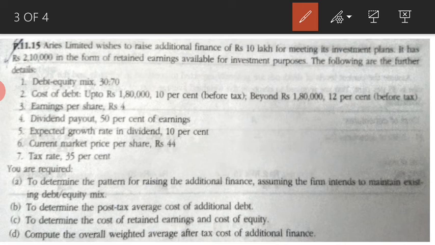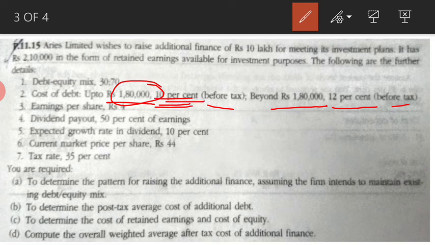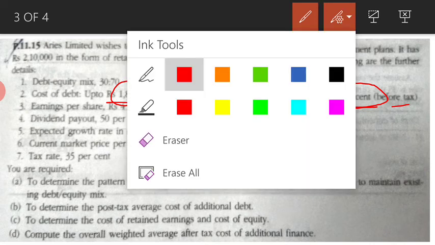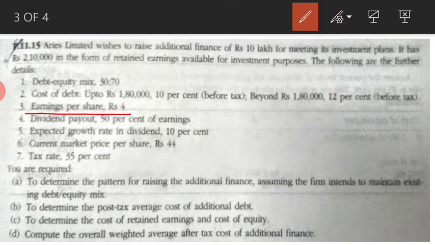Then cost of debt up to 1,80,000 is 10%, and beyond 1,80,000 it is 12%. They have specified that it is before tax. Please remember this. If your debt is totally 1,80,000 or less, then the rate of interest applicable will be 10%, and anything above 1,80,000, the interest charge will be 12%. So first we have to find out how much is the debt and then decide how much rate of interest to be charged.